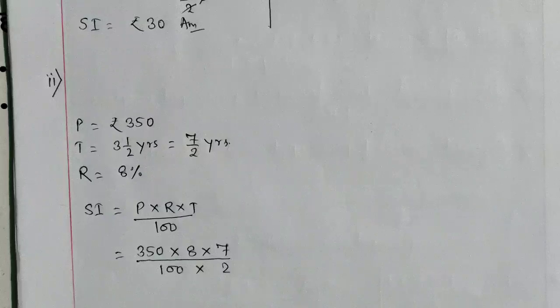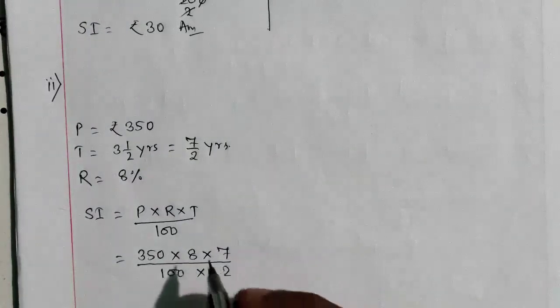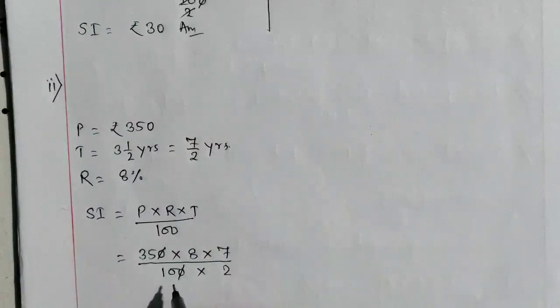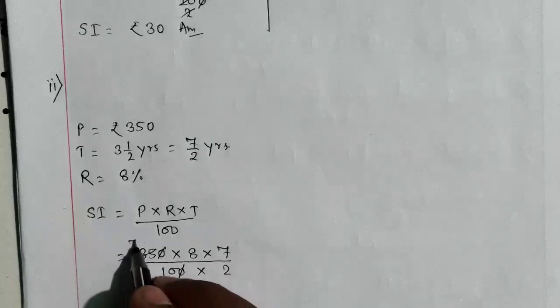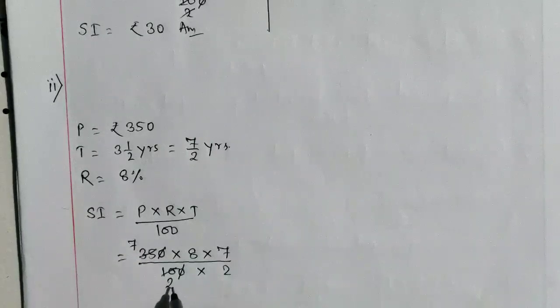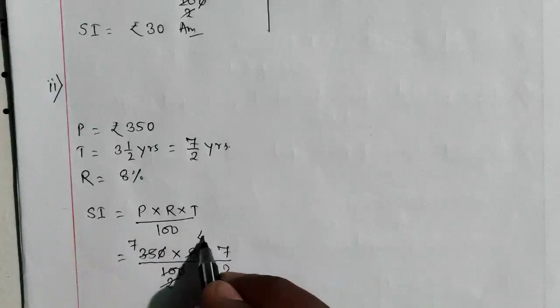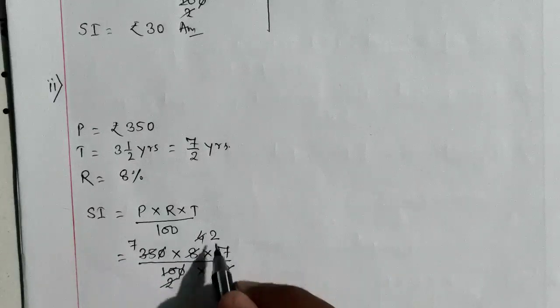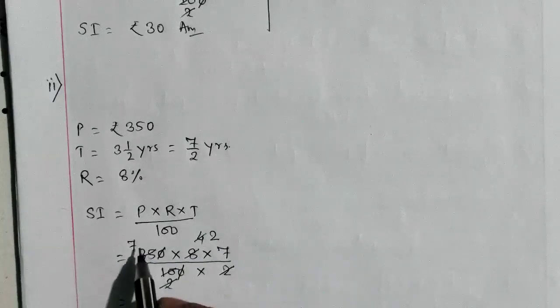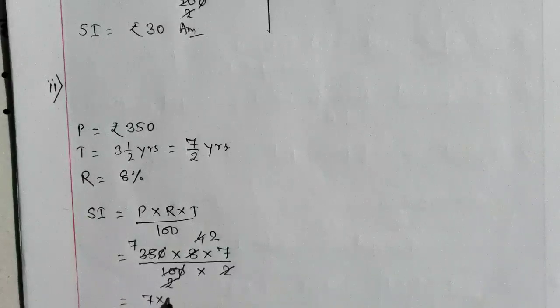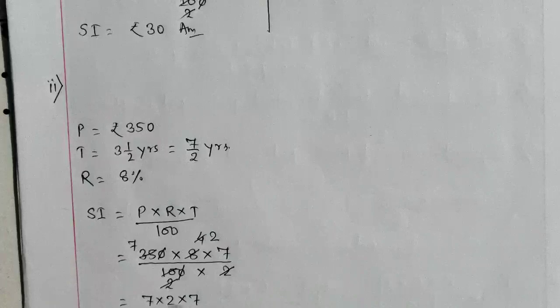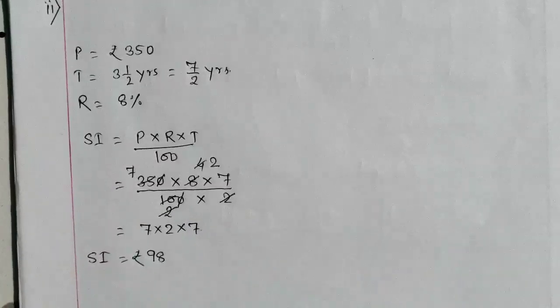Now we have to reduce the fractions. 0 0 cancelled. 5 sevens are 35, 5 twos are 10, 2 fours are 8, 2 twos are 4. Now it's 7 into 2 into 7. Now SI is equal to 7 sevens are 49, 49 twos are 98. The value of simple interest is rupees 98.